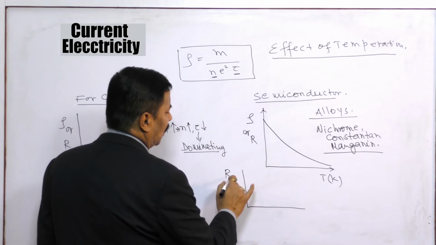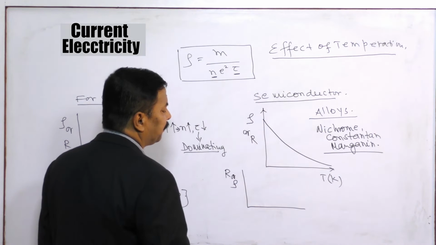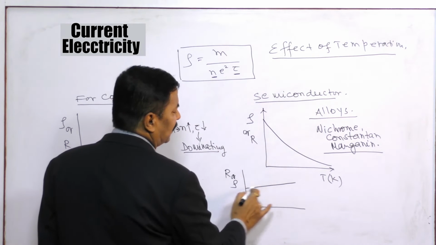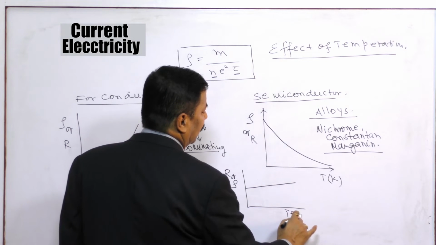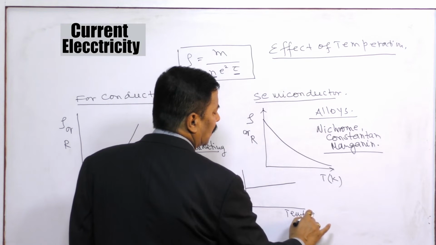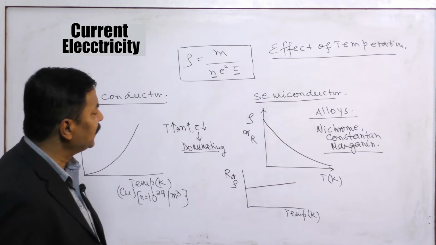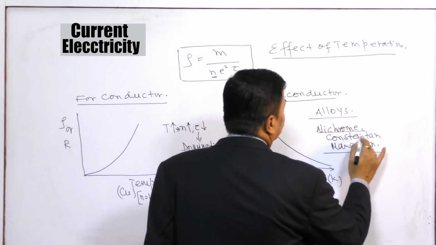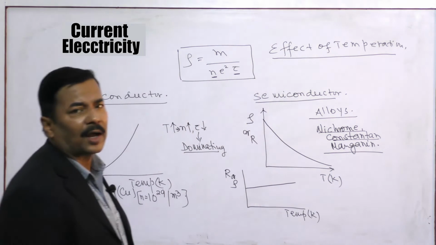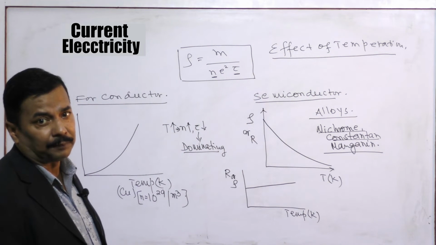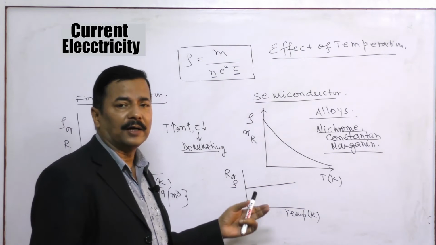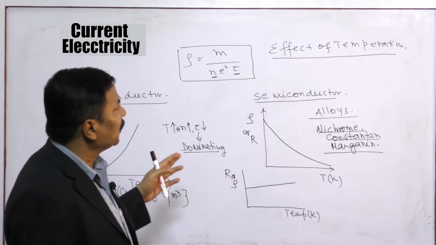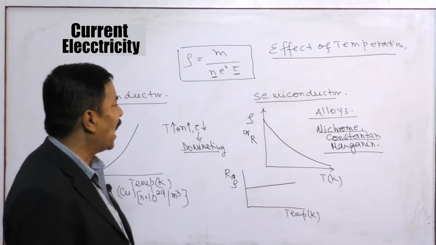So resistance or resistivity has a slight increase with temperature. There is a slight increase in the resistance or resistivity of alloys like nichrome, constantan, and manganin, and these alloys are used in making standard resistance coils, which are used to find the resistance of other materials. So this is all about the effect of temperature on resistance and resistivity.